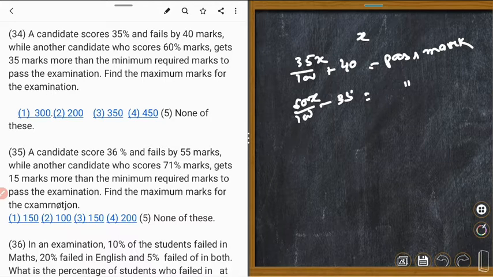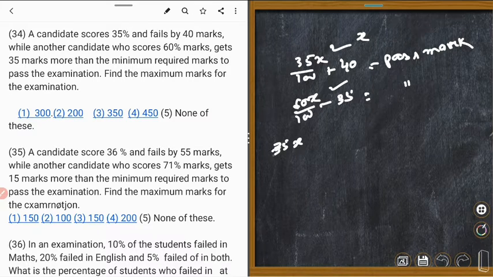We will subtract the more and we will add the less amount. So that means this is pass mark, this is also pass mark. And as by the question, this one is equal to this one. Let's do the equation.